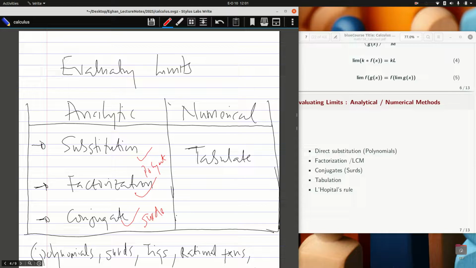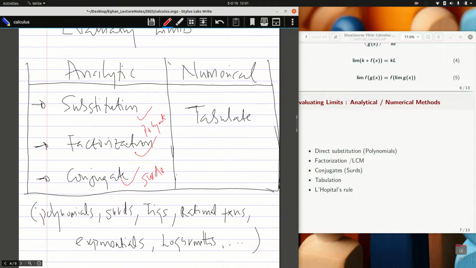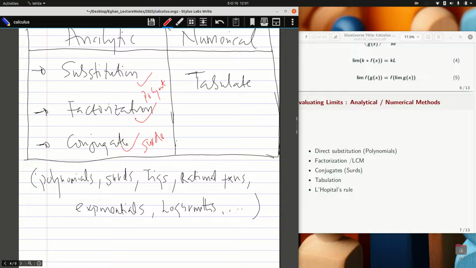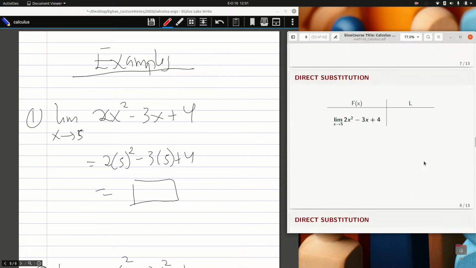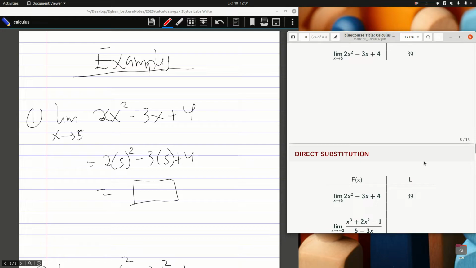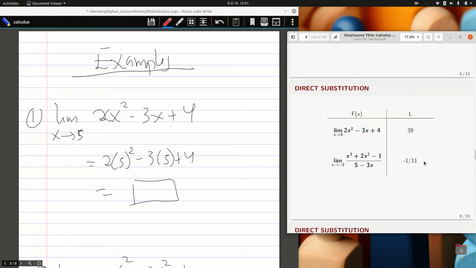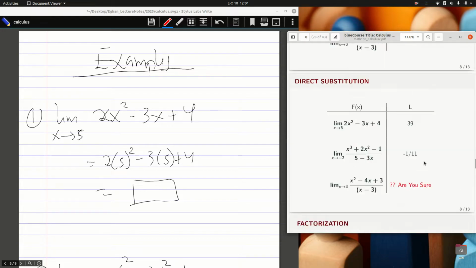Now, someone may ask, what kind of functions are we going to deal with? These functions can be polynomial, surds, trigs, rational functions, exponential functions, or logs. All these functions we can find the limits of. And so let's quickly take one or two examples on the methods. I'll first start with the direct method. So I'll take example 1.